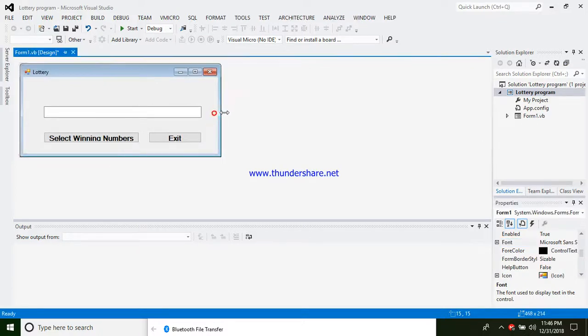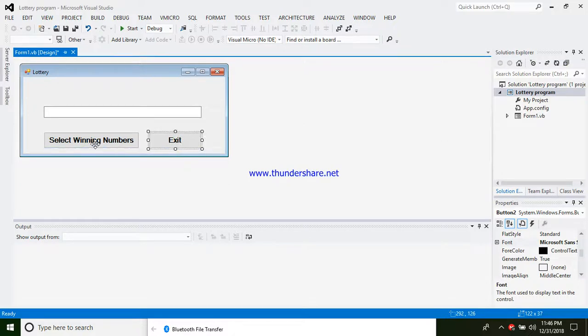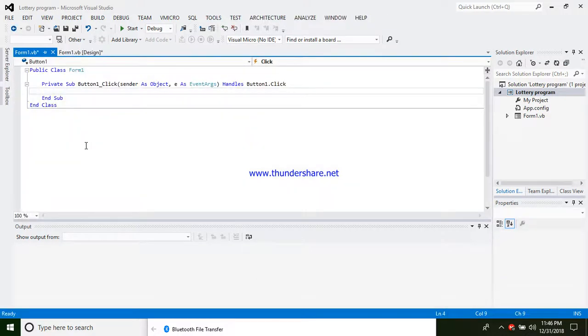Everything is okay right now. Then what is required is to program these things here. I'll double click this select winning numbers in order to program it.